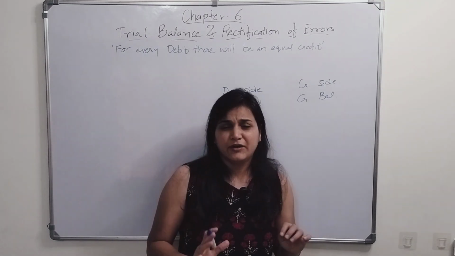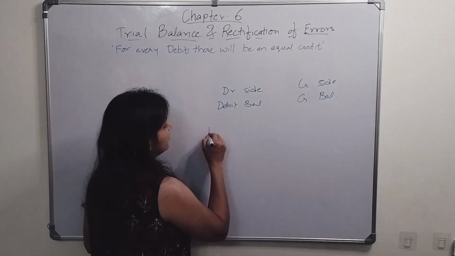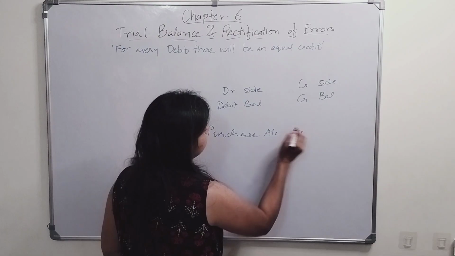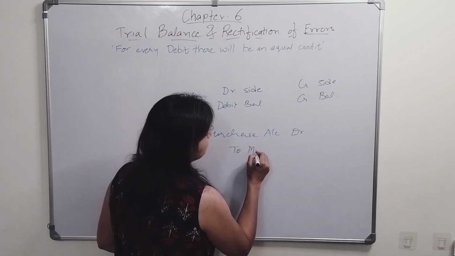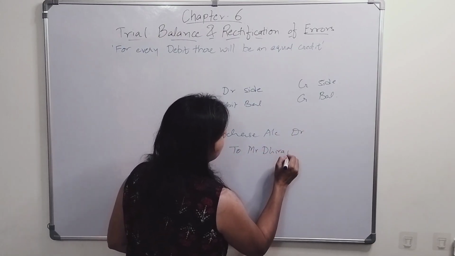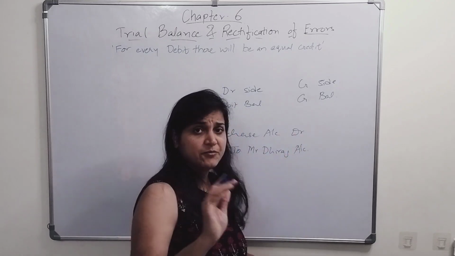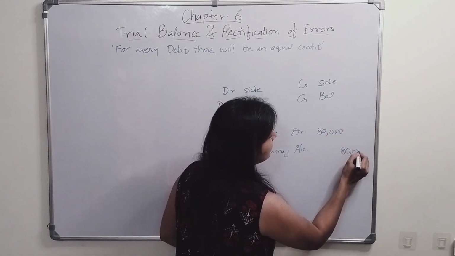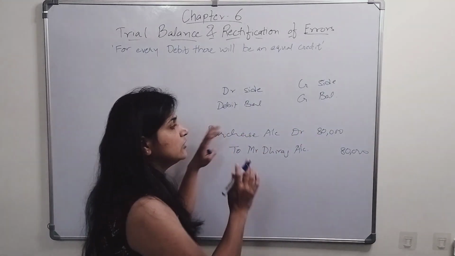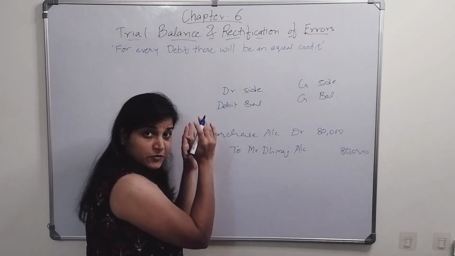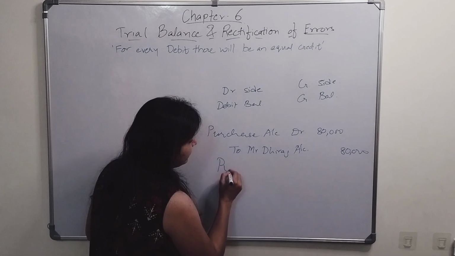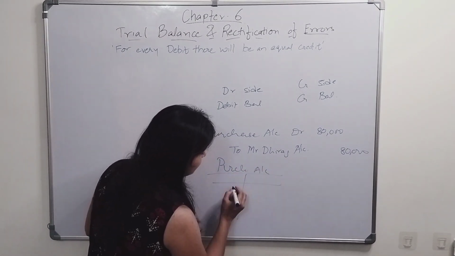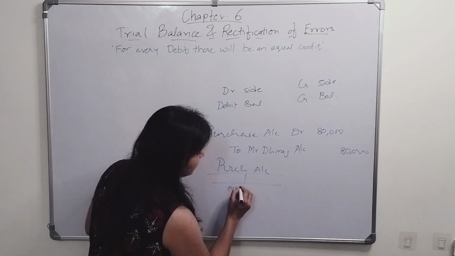Now let's say we are recording a transaction. I purchased goods from somebody, so purchase account debit to Mr. Dheeraj account. Let's say I purchased goods worth rupees 80,000 from him. Now 80,000 will come on the purchase side, the debit side of the purchase account. I'll prepare the purchase account. It will come on the debit side of 80,000.